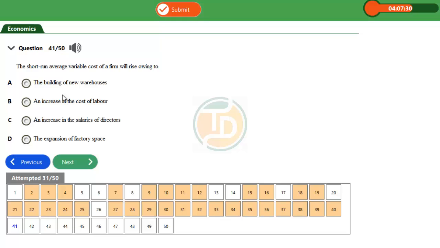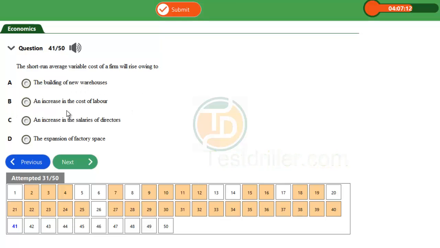All the factors of production are now variable, which means the firm is now in the long run period. And we are looking at the short run period, because they say short run average variable cost, the costs that occur in the short run.